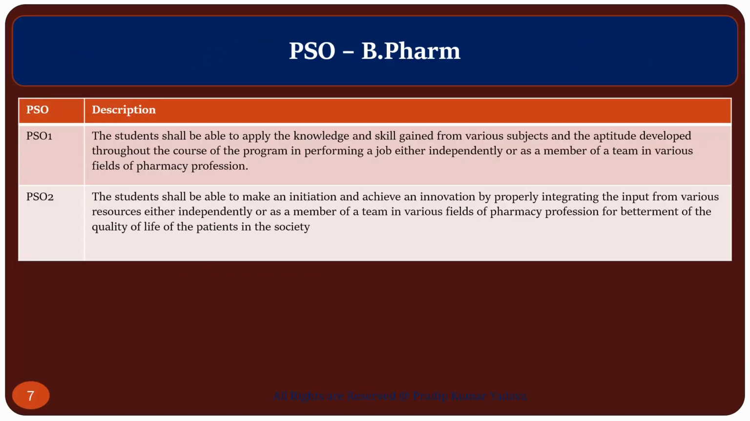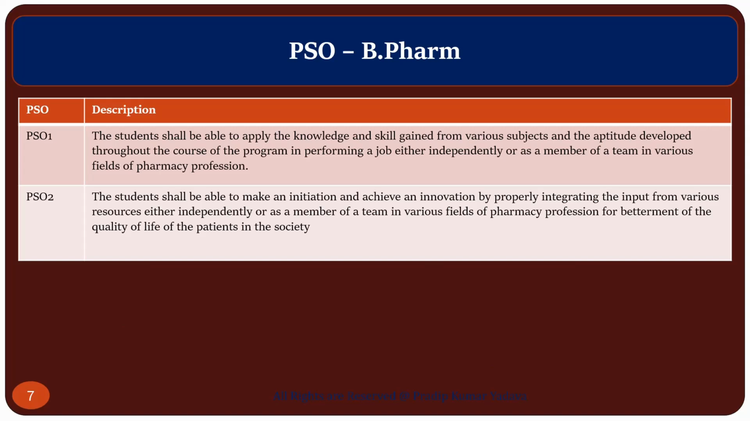Now we're talking about program specific objectives. PSOs can be from 2 to 4. Generally, that is the range, 2 to 4, for program specific objectives of any program, whether it is B.Tech, MBA, BBA, or B.Pharma. Here you can see I have just taken an example of PSOs of B.Pharma. PSO 1, PSO 2, their name and description can be defined by you, because you are the teacher, you are the head of department, so you can define the PSO.